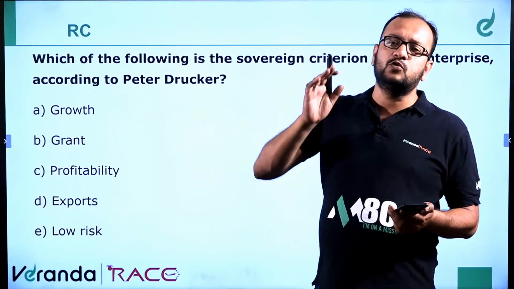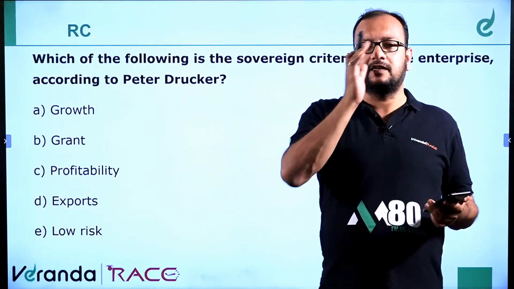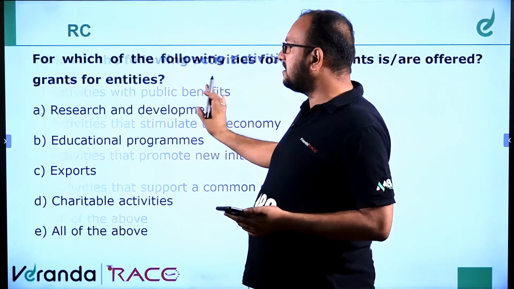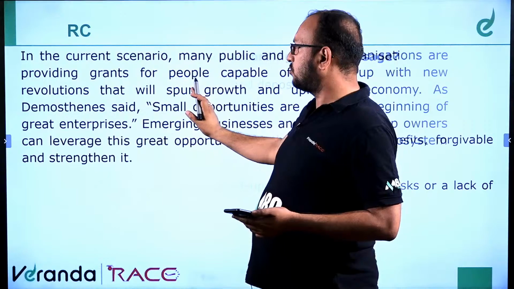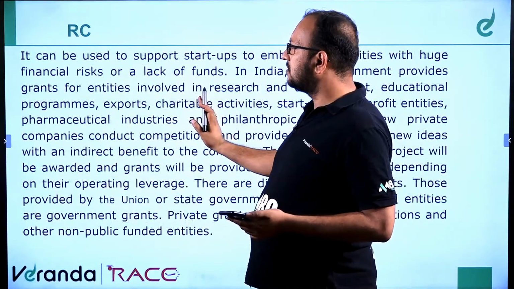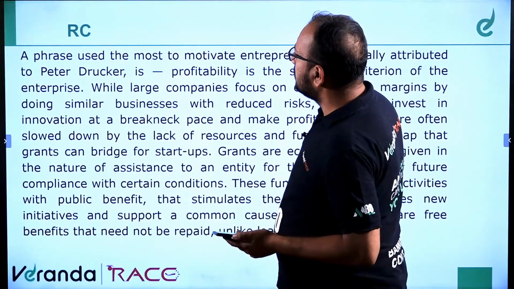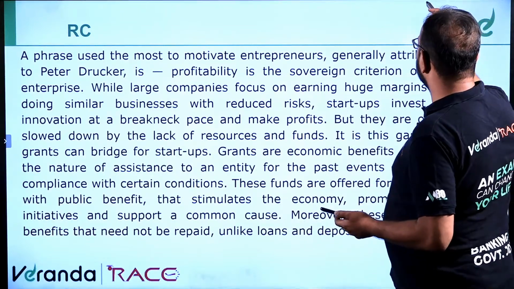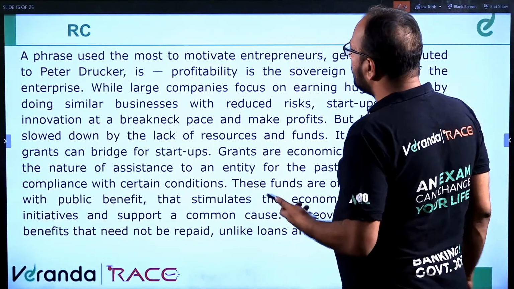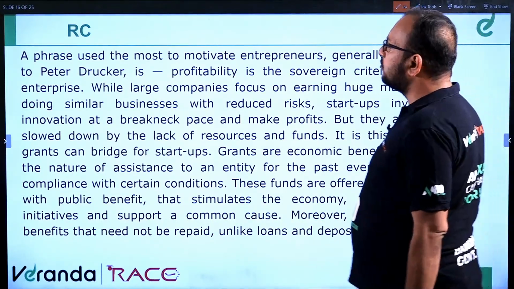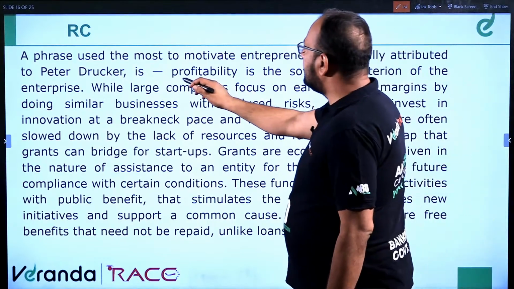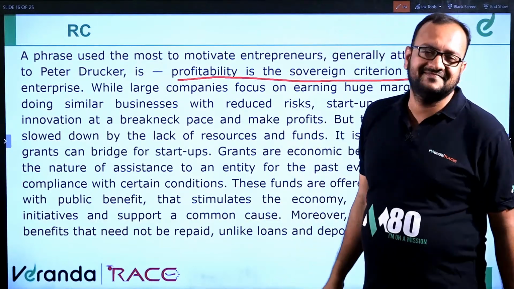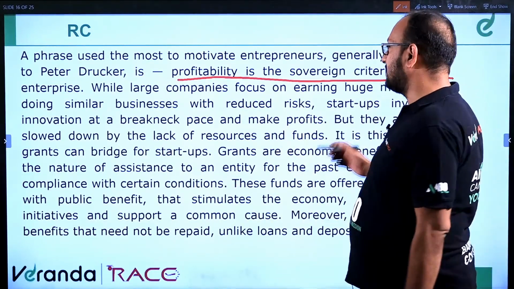Fine. So let us go to the passage, and today we will read the passage patiently. There are 5 questions of the passage. We'll read the passage patiently. And I'll explain the passage to you. A phrase used the most to motivate entrepreneurs, generally attributed to Peter Drucker, is profitability is the sovereign criterion of the enterprise. Got the answer to the last question. Let's go to the question.